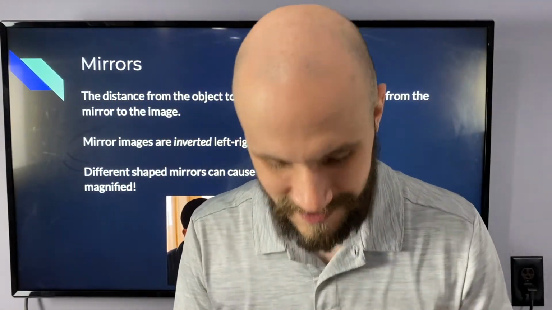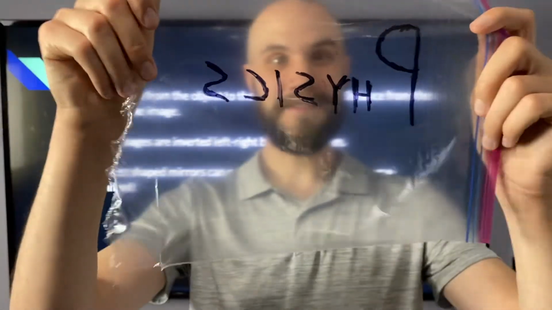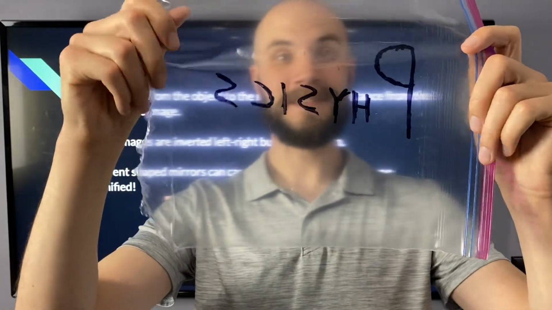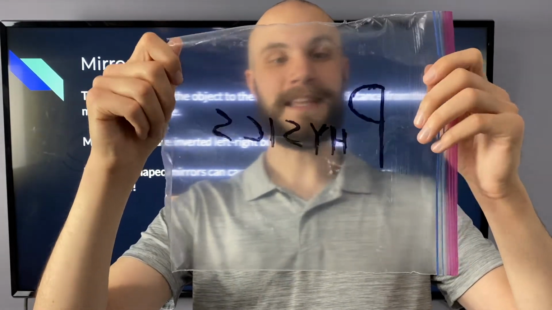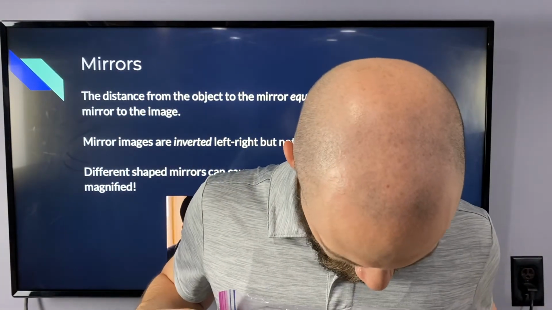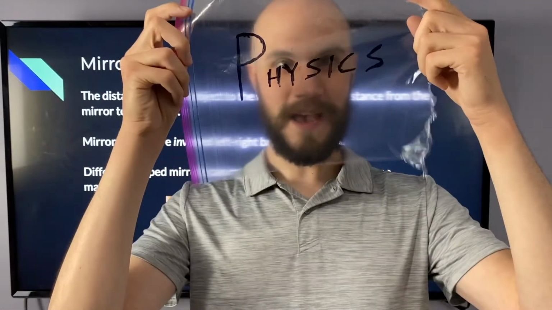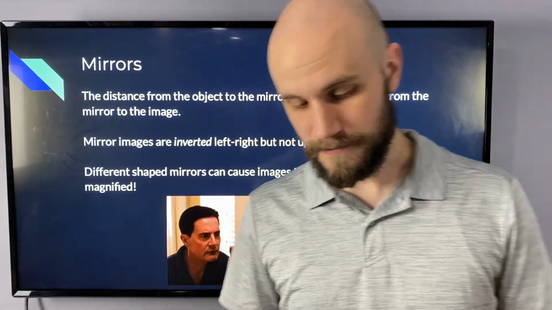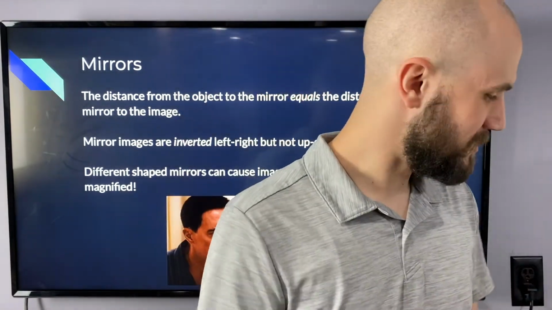Let me show you another thing. So this is you wearing the physics shirt now. It looks to me that the physics is pointing in the right direction. It says physics, but as you can see through the camera, it's backwards. So what the mirror is doing is quite literally bouncing the light back. It's what you would see if I just took the image and put it right in front of my face. It looks backwards, and the mirror is showing you the fact that it's looking backwards from that perspective. From the other perspective, it would look straight. Hope that little demonstration made sense.